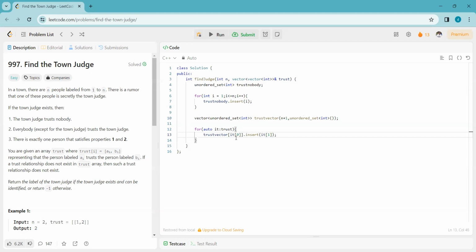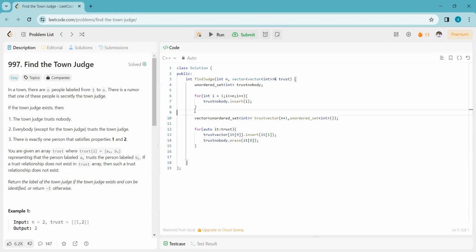That means this person trusts this person. And since this person is trusting another person, we will remove this person from the candidate set. So from the candidate trustNobody, we will erase it[0].